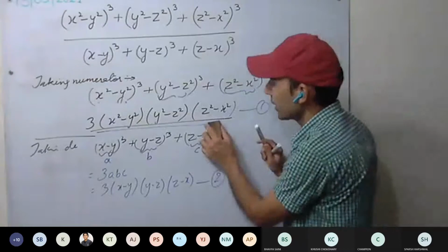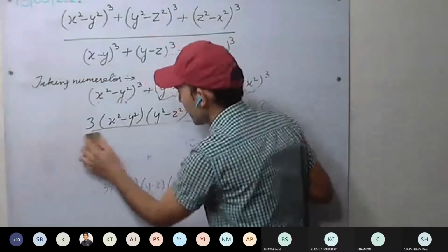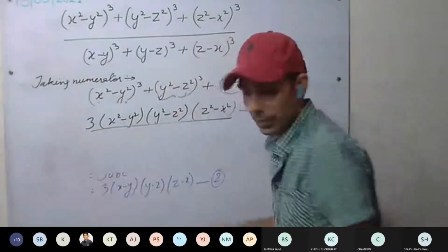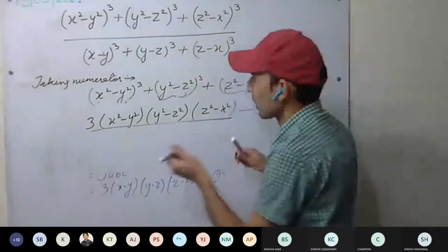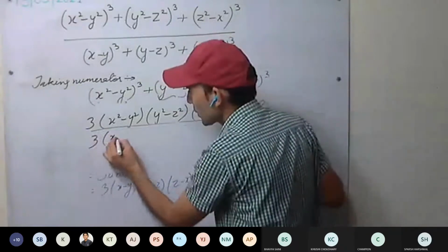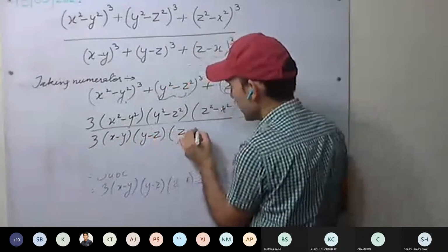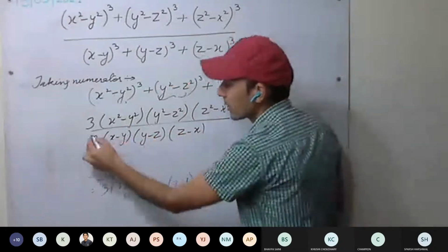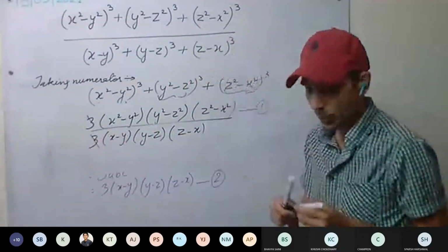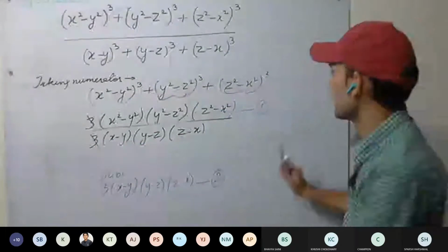So I rub it here, I divide here only. Divided by 3x minus y minus z minus x. Okay, 3 gets cancelled. Now is anything more going to cancel?